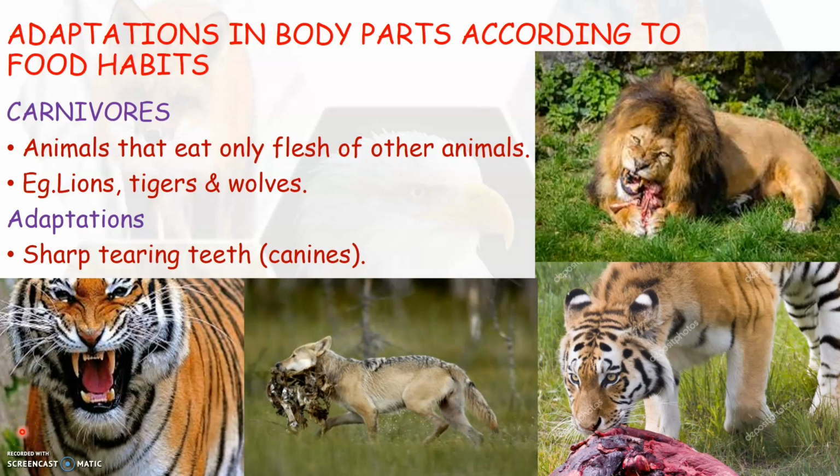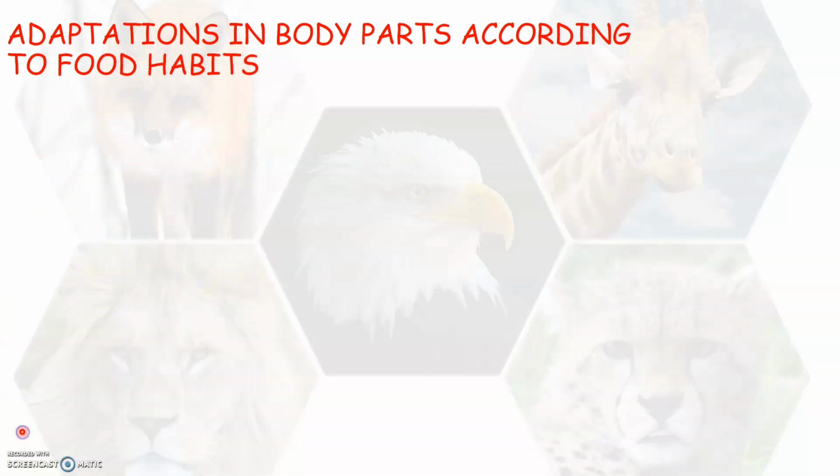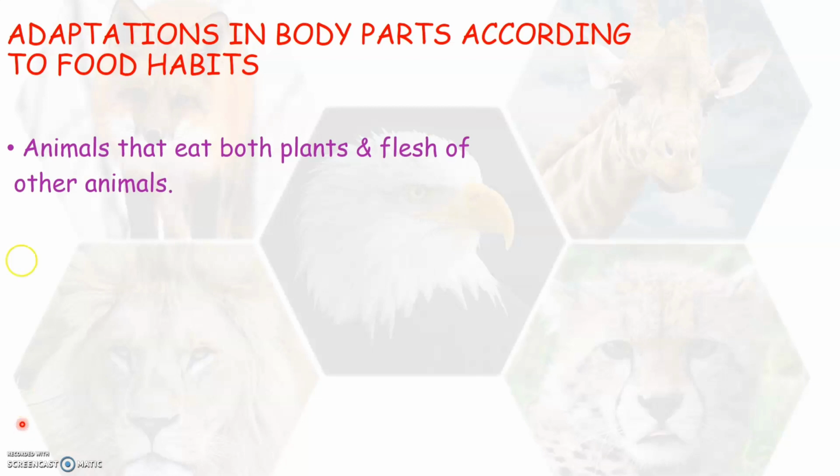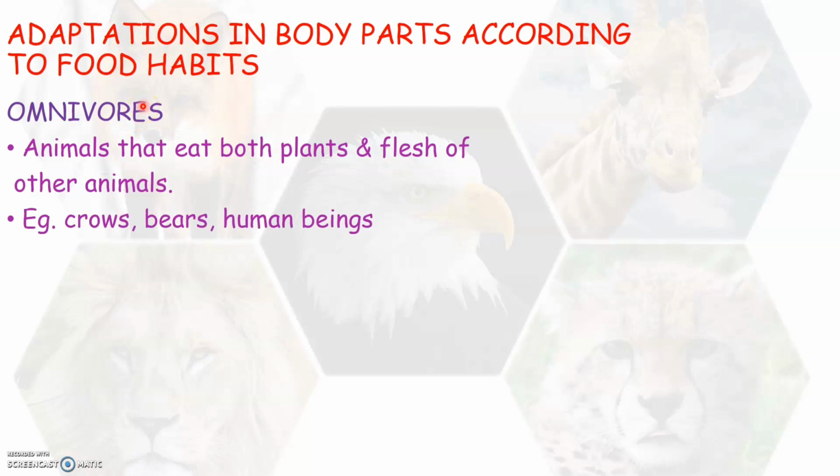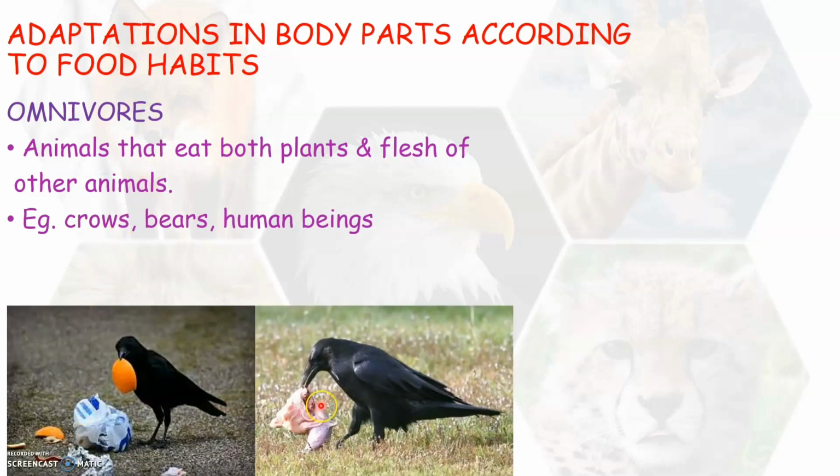Apart from herbivores and carnivores, there are some other animals that can eat both plants and also the flesh of other animals. So such animals that eat both plants and flesh of other animals are called omnivores. Some of the examples of omnivorous animals are, as you see here, crows. Yes, crows feed on flesh of other animals and also they eat plant or plant products.